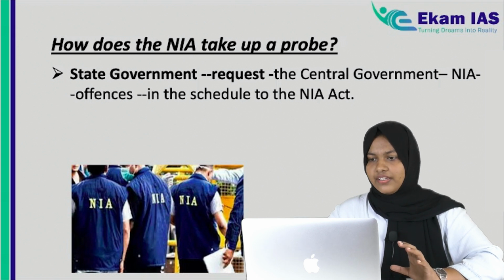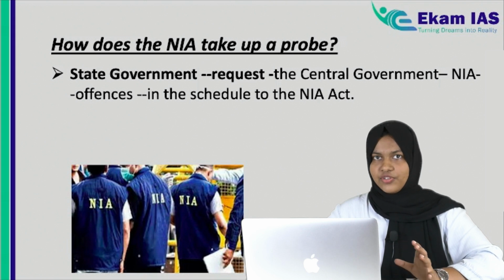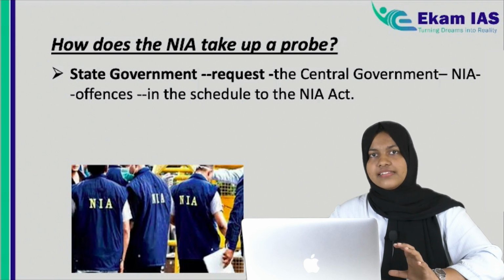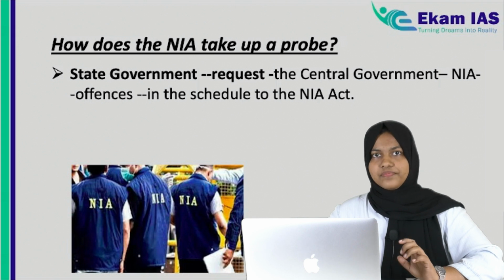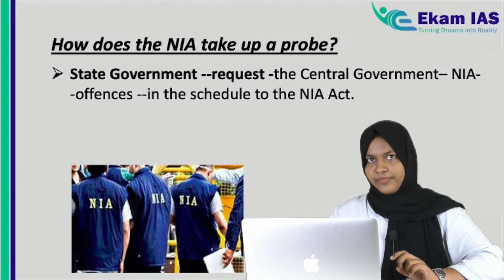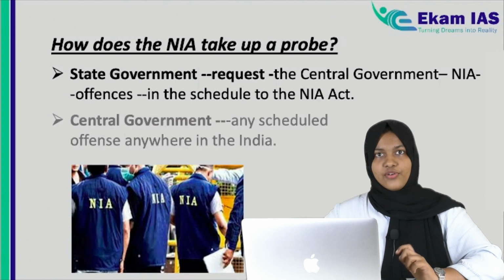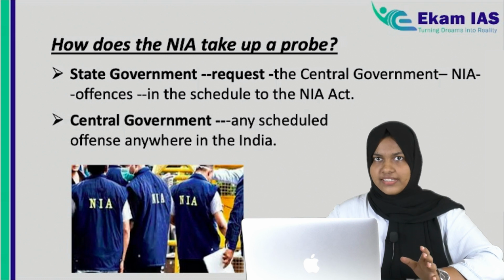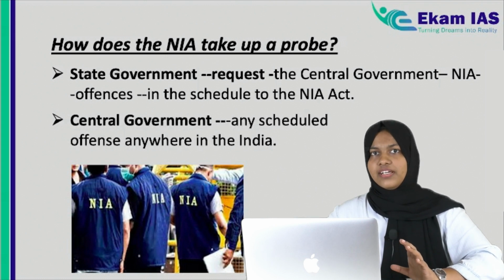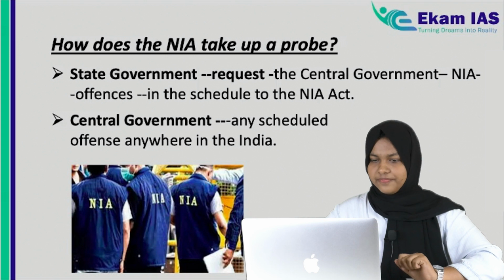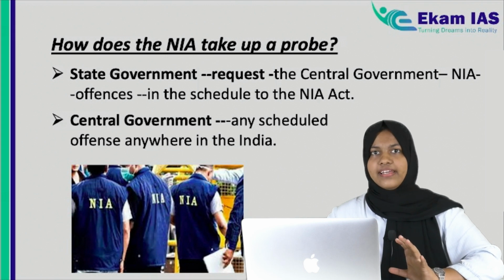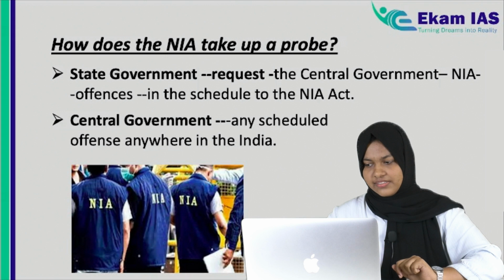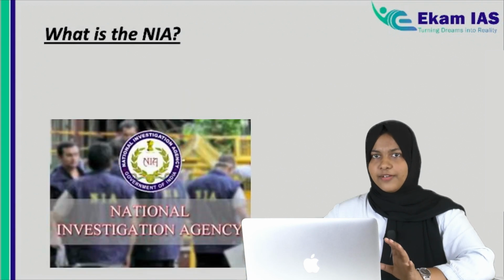That is, the scheduled acts which I have shown in the previous slide. So if any matter violates the schedule, then NIA can investigate the state matter, only where the state government requests the central government. Fine. Also, the central government can directly ask the NIA to take charge of a particular case if it falls under the schedule of the NIA Act. Alright? Fine. So this is how NIA takes a case for investigation. I hope this part is clear. So I'll just brief it up.